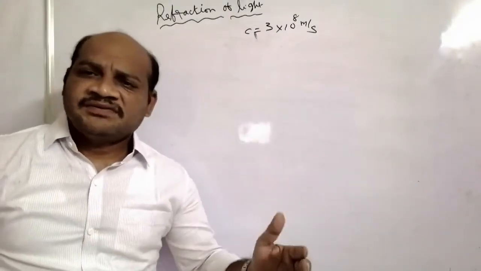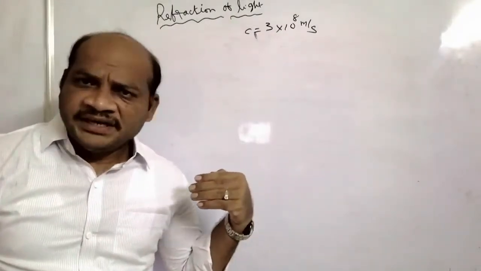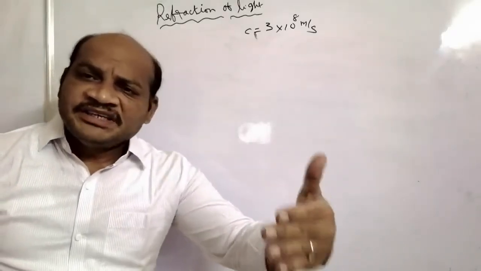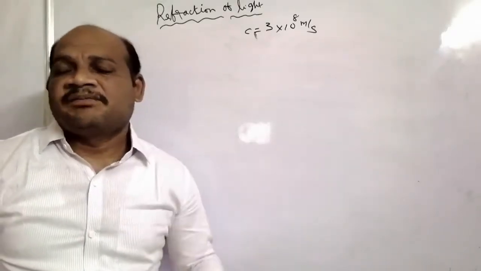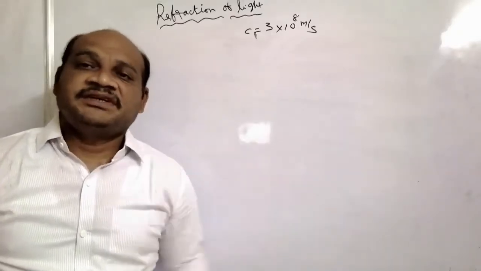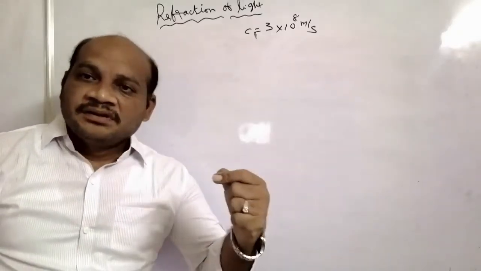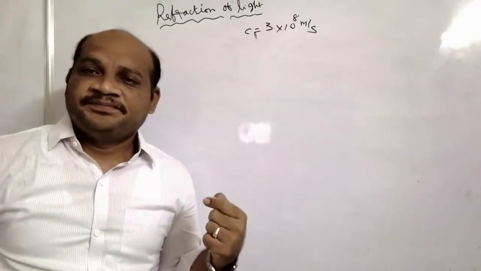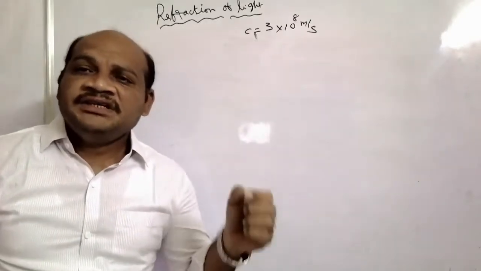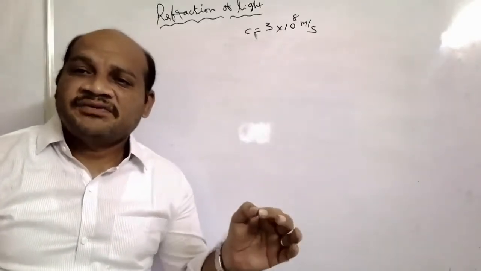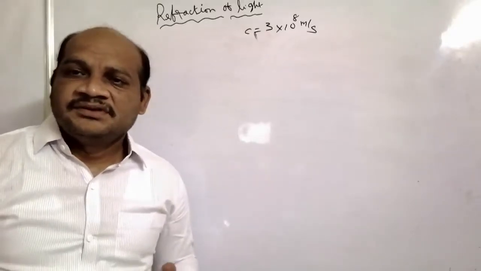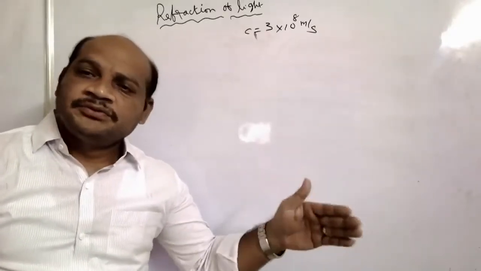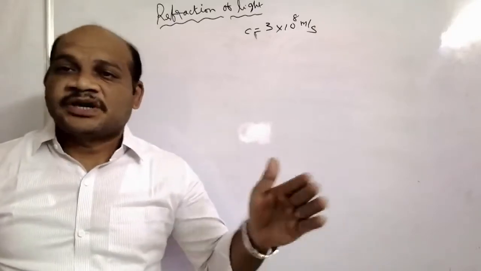Reflection of light means if light is propagating and is incident on any plane surface or any surface, the light rebounds into the same medium. That phenomenon is called reflection of light. Already in your lower section, reflection due to plane surfaces and curved surfaces are over.